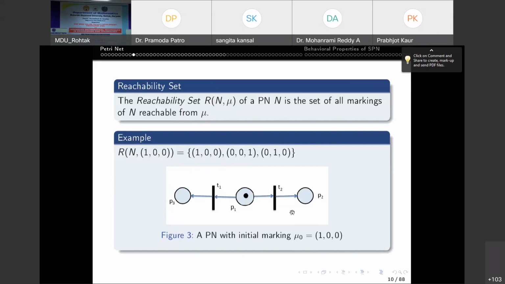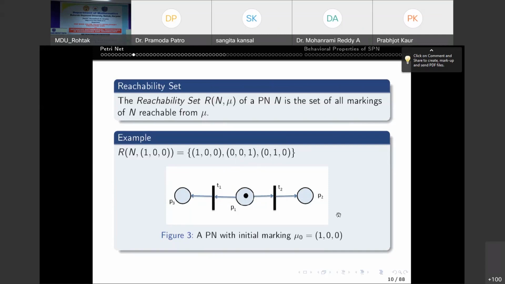After firing, suppose T1 fires, what will happen? P3 will receive one token. I'm not saying this arbitrarily; you can find it by applying the firing rule. P3 will receive one token, and because T1 is not connected to P2, P2 remains the same, and P1 will get 0 tokens. So you get the marking 0, 0, 1. Similarly, for T2, you get 0, 1, 0.